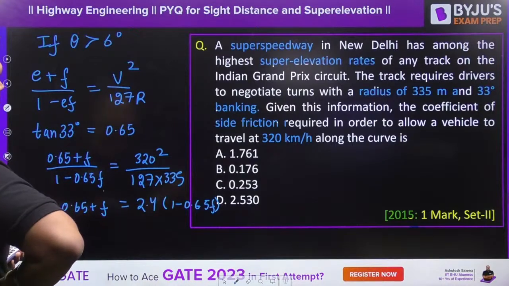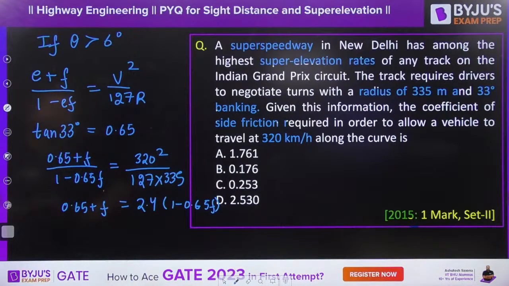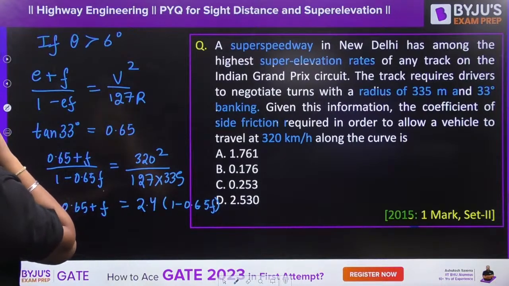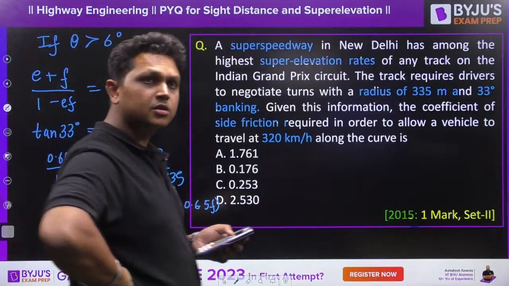There is some mistake. 320 square upon 127 R, V square upon 2g, 3.6. One second, guys. What value are you getting? 0.68, you are getting, right?